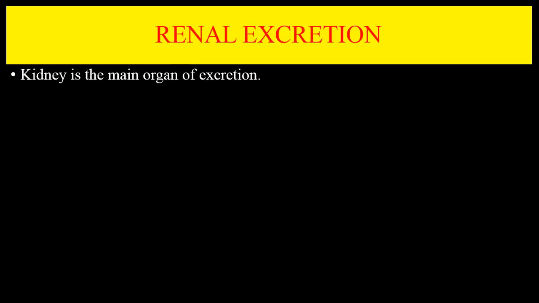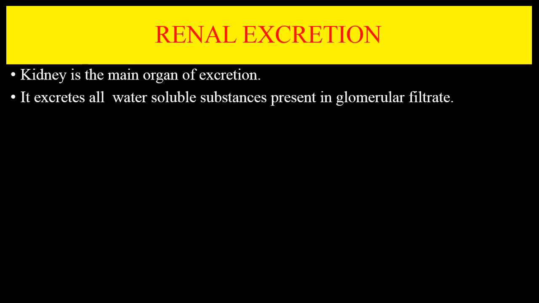Now renal excretion. Urine, of course, comes from the kidney, and the kidney is the main organ of excretion. It excretes all water soluble substances present in the glomerular filtrate. Water soluble means ionized, polar or non-lipid soluble. These are all almost synonyms: ionized, non-lipid soluble or polar substances. The kidney removes these substances. Now this is what the kidney does.